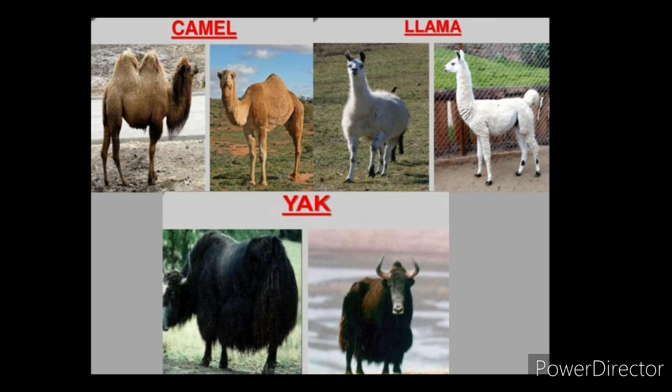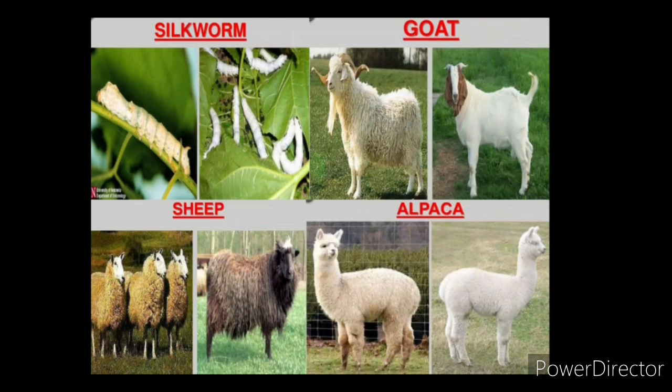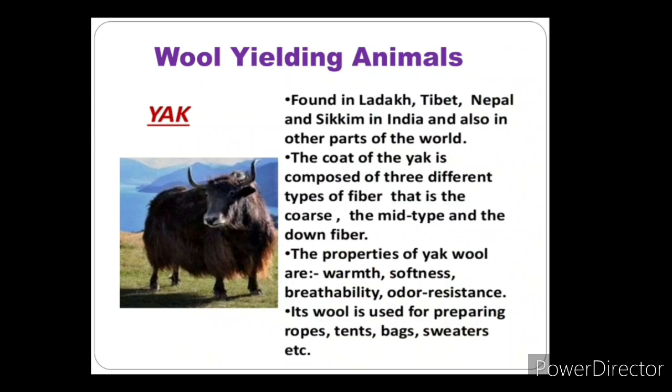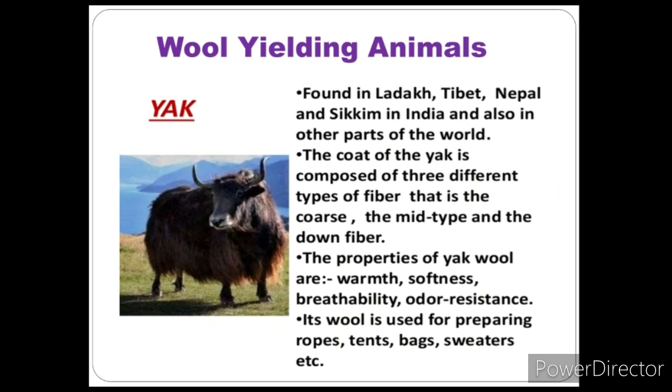These are the pictures of wool yielding animals. First one is camel, lambs, yak, silkworm, goat, sheep. These are a few images. You can see the animals have a very thick layer on their body. In the list of wool yielding animals, first of all we discuss the yak.